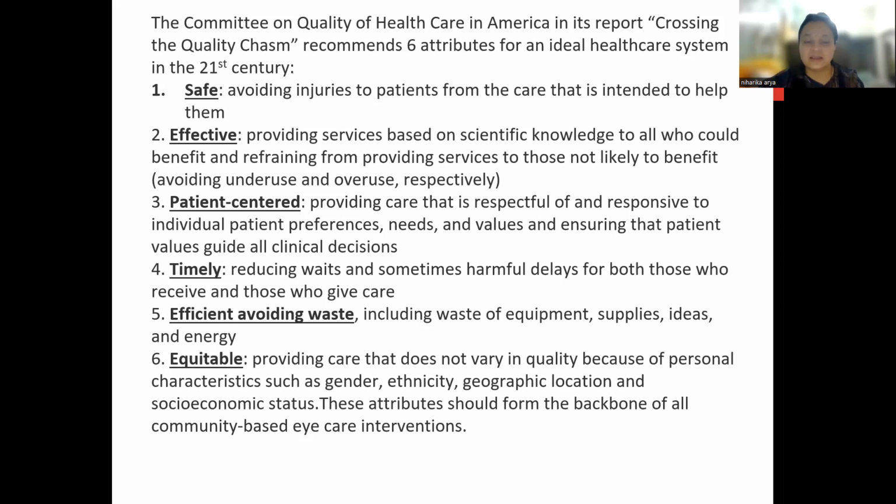So when we do surgery or intervene with resources that are helpful for the patient, we should not cause any injury to that patient. Any intervention that is needed for that patient should be safe. Second is effective: providing services based on scientific knowledge to all who could benefit.